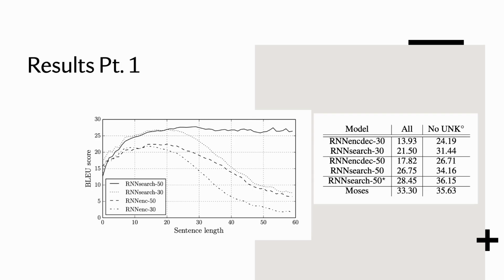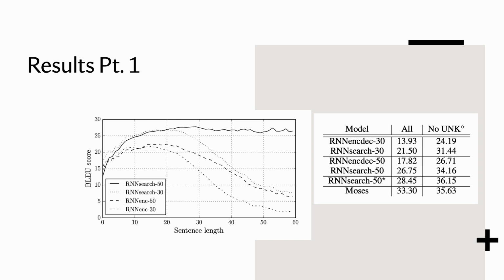On the figure, there are two types of models, the encoder-decoder and the search for the soft alignment approach. Both models were trained for sentences up to 30 words and 50 words. From the figure, we can see that the performance of the RNN encoder drops significantly as the length of the sentences increases. On the other hand, both RNNsearch-30 and 50 maintain performance, with the latter showing little to no deterioration in performance based on the BLEU score.